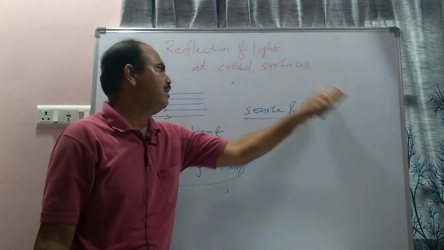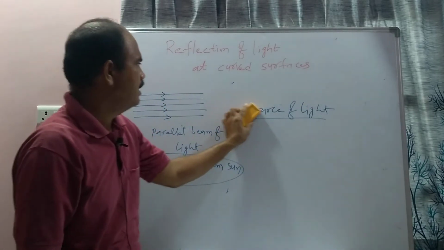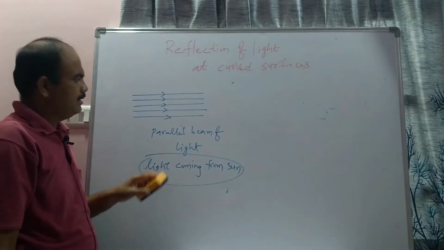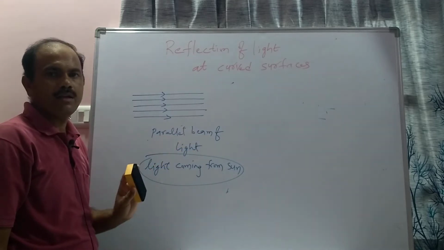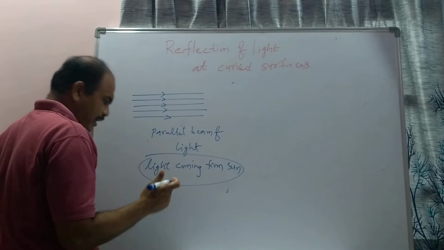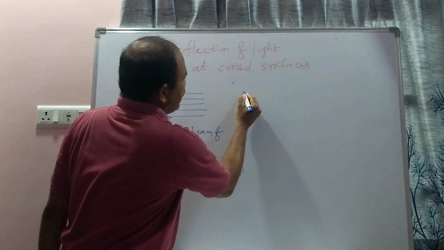When the source of light is far away from us, that light is known as a parallel beam of light. Next, if the group of light rays meet at a point,